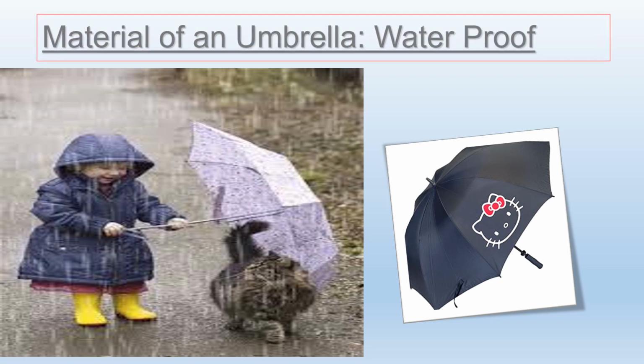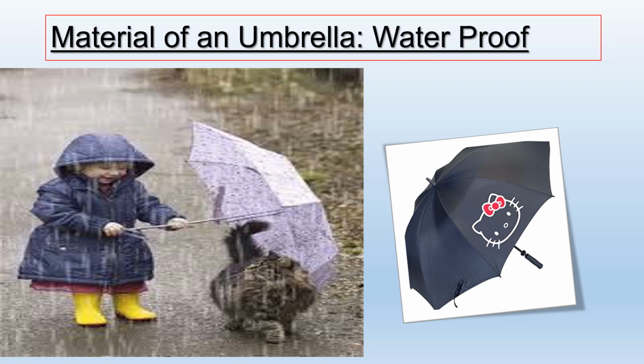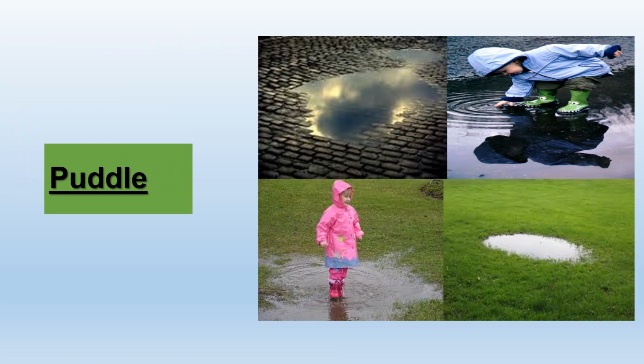Remember, we talked about the material of an umbrella, and that is waterproof. So here you can see a puddle. So what is the material of a puddle? Yes, water. Water is the material of a puddle.